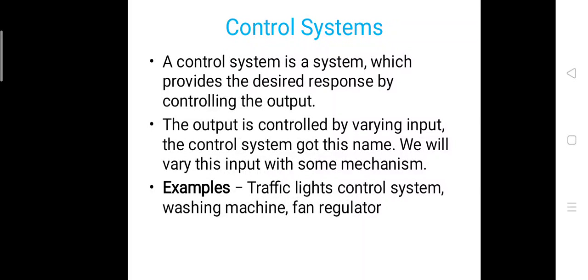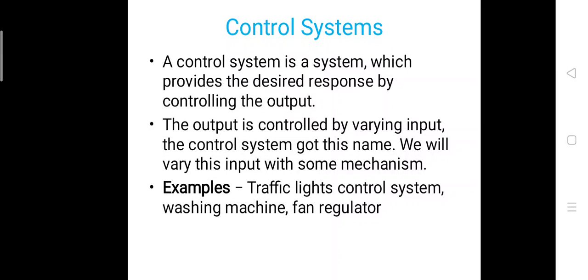in any system or any electronic device, we want desired responses or desired output. For that reason we have to control the output. So output can be controlled by varying the input. Whatever the input signal we are giving to a device or machine, it should be varied depending on the desired output. So the best example of control system is traffic light control system, washing machine control system, fan regulator, heater, AC. So there are several machines which need controls.